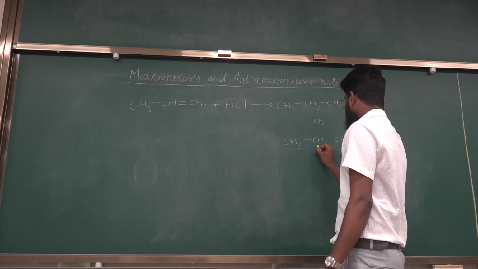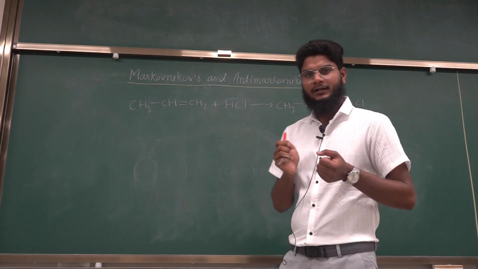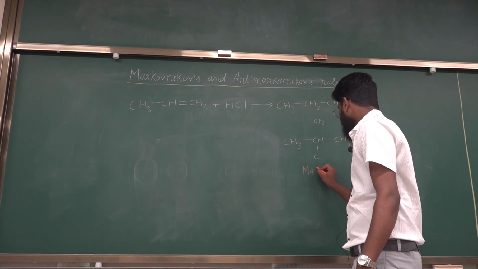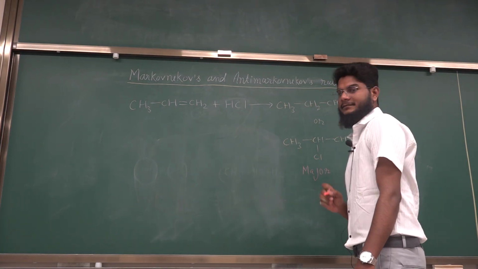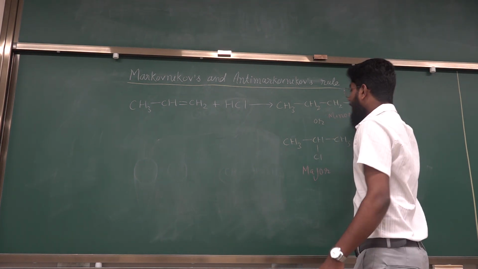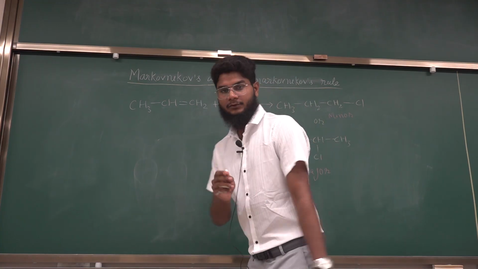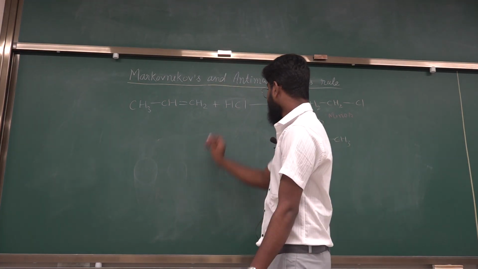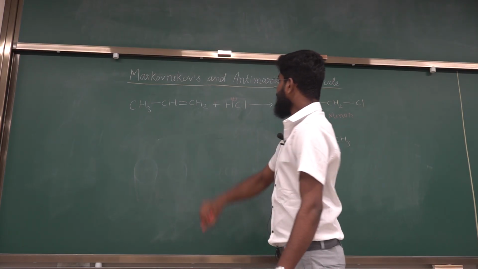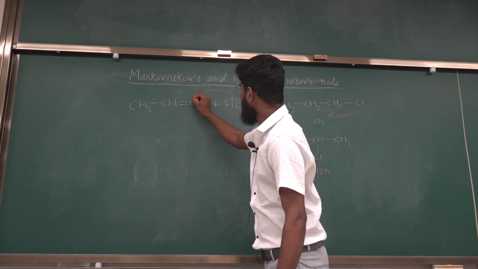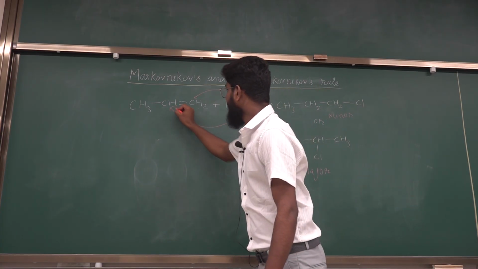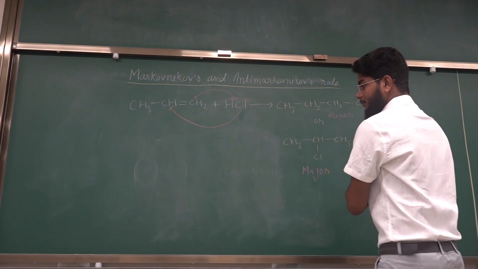According to Markovnikov's rule, 2-chloropropane is the major product. This will be our major product, and 1-chloropropane is the minor product. Why is this happening? According to Markovnikov's rule, the positive ion will attach to the carbon having more number of hydrogens, and the negative part will attach to the carbon having less number of hydrogens. That's why this is the major product.